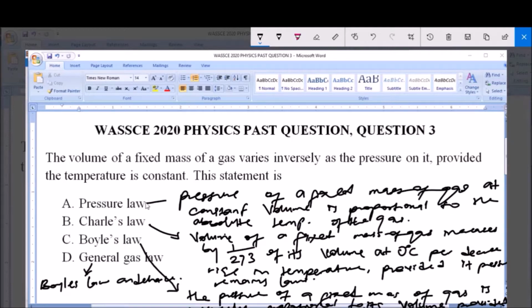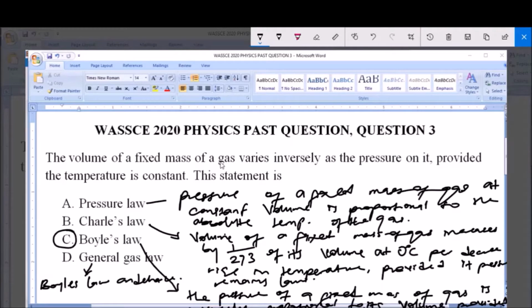Now the question says the volume of a fixed mass of gas varies inversely as the pressure on it. And I said Boyle's law states that the pressure of a fixed mass of gas varies inversely as its volume. It is the same thing as saying the volume of a fixed mass of gas varies inversely as the pressure. So therefore, this statement is actually a statement of Boyle's law.